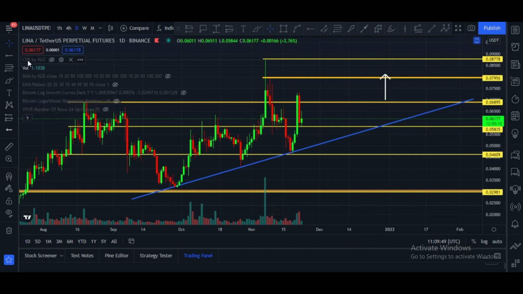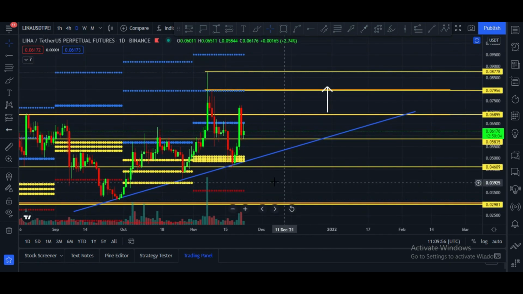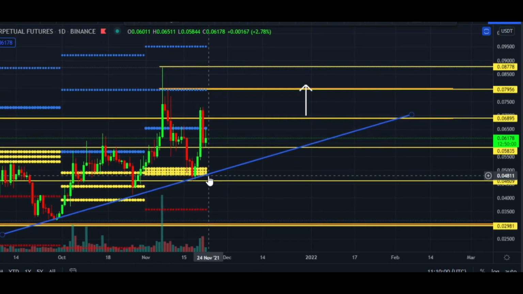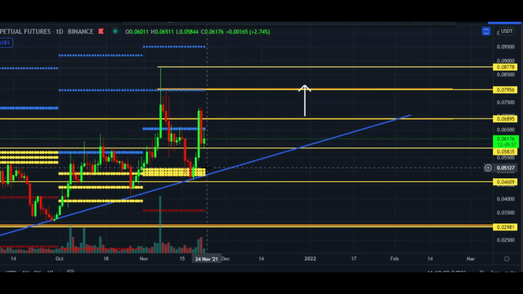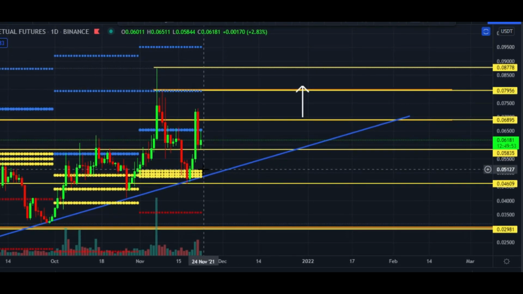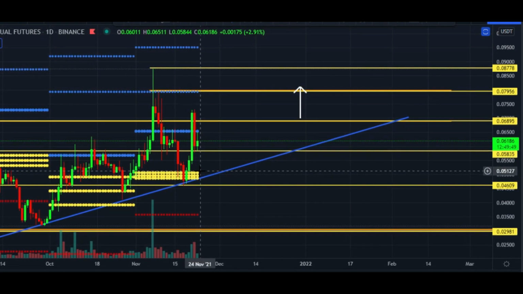And let me please show you my favorite indicator. This is the CPR main indicator and the monthly CPR indicator. These yellow lines are the main CPR lines, and they are at these levels, 5.1 cents price level.